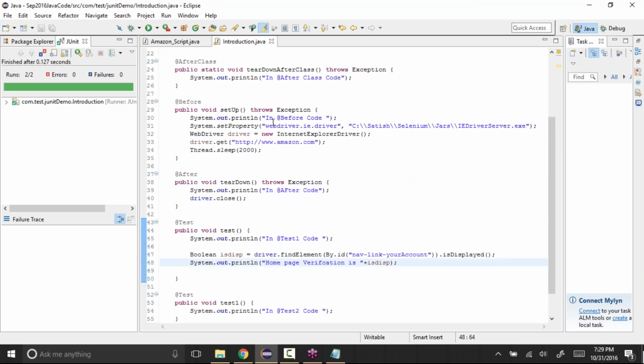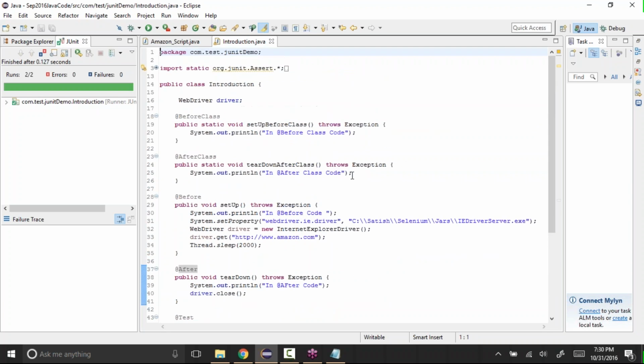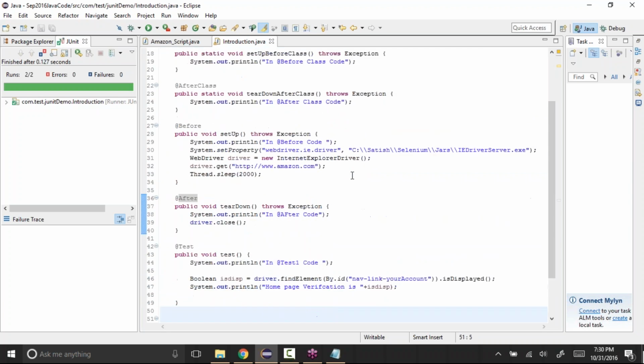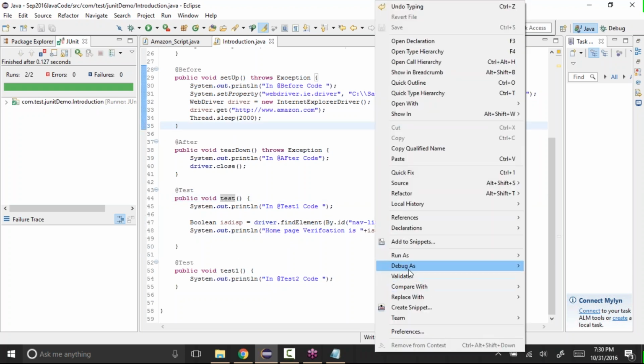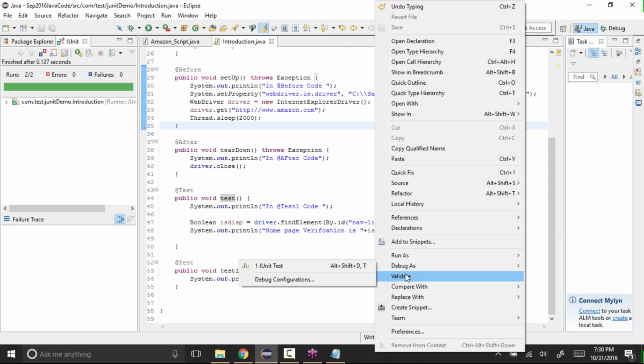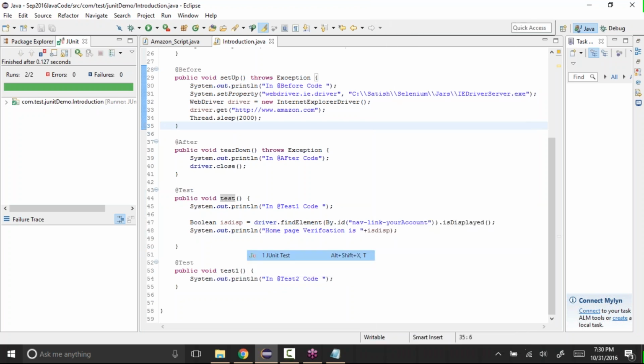So all we are doing is clicking on it, opening it, and verifying whether this nav link, your account, is present or not. Let's save this and run this test. In method 2 I'm not doing anything. Only in method 1, or test 1, I am writing some code and performing some validation. See, right click, sorry, run as JUnit test.